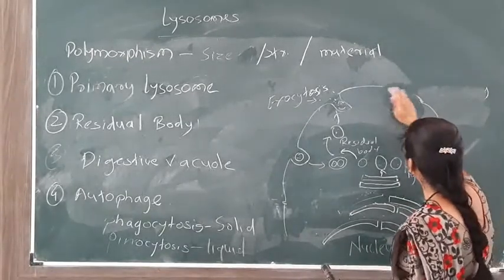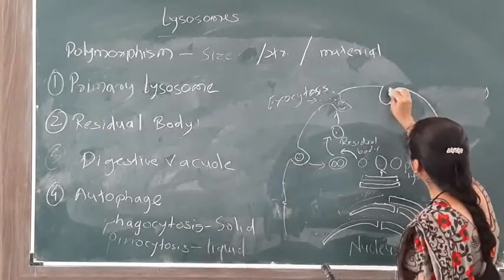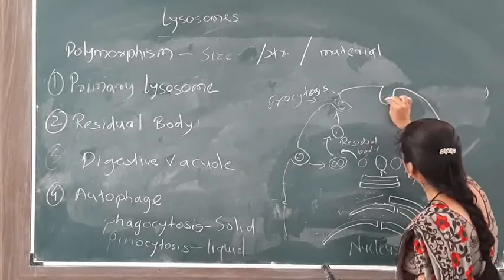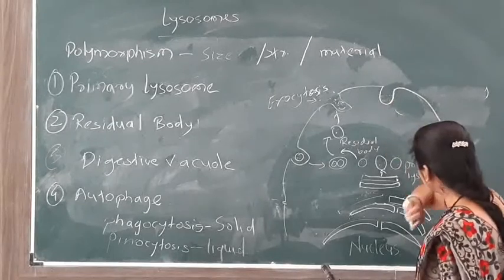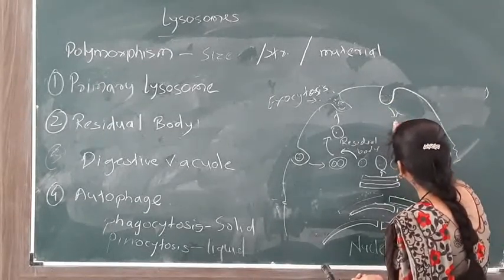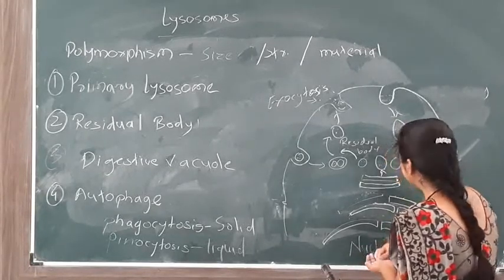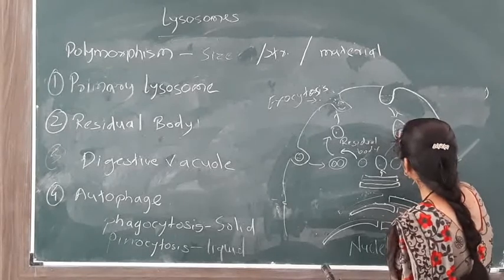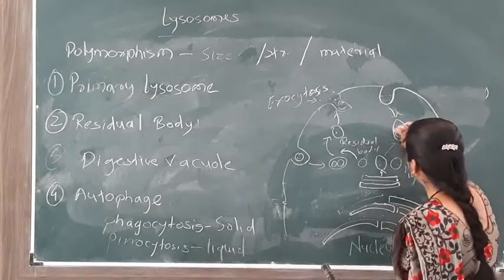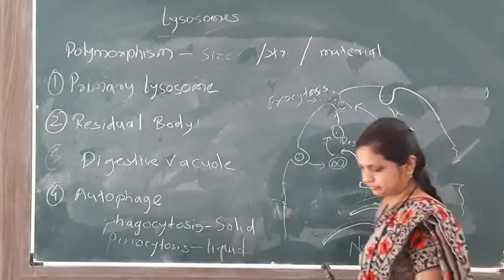Likewise phagocytosis, in pinocytosis also the food material is in liquid form, which is ingested by the cell. Then this food material is digested by the primary lysosomes, and these are also exocytosed.